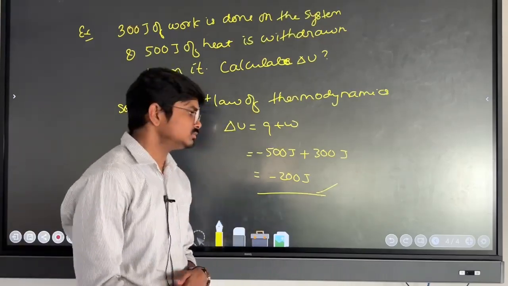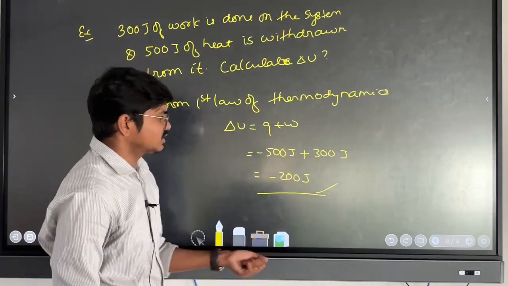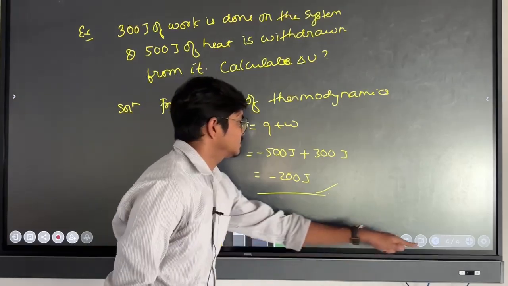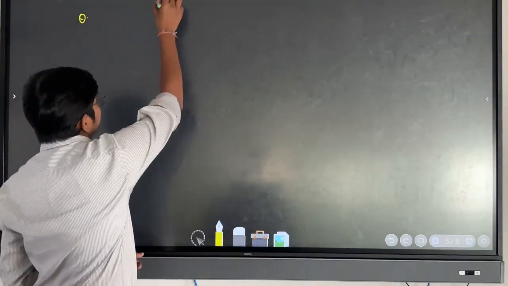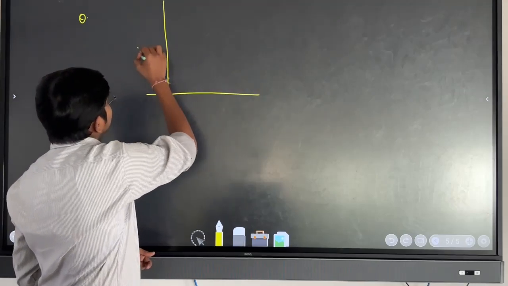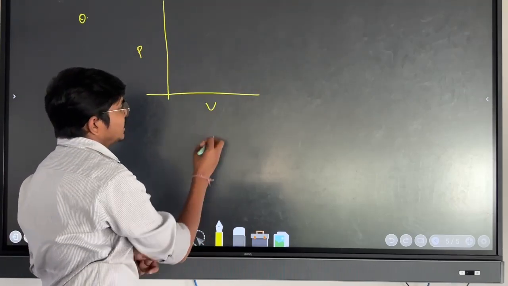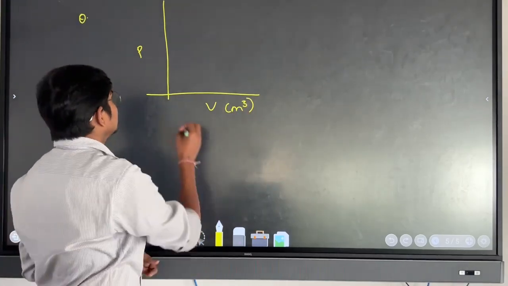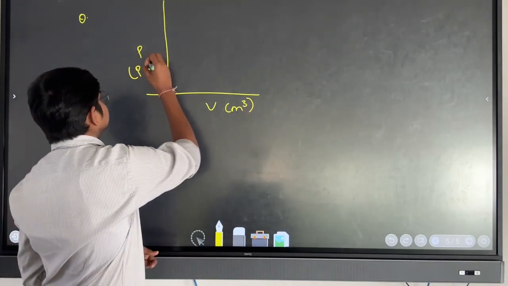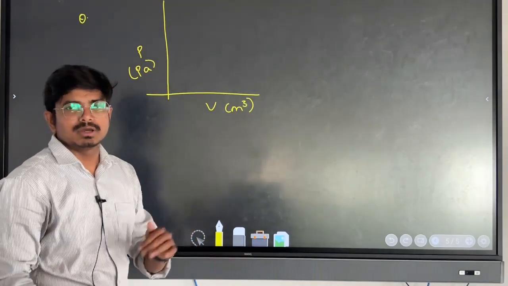Got it? Now coming to the next question. See here, suppose you have the PV graph here and the volume is in meter cube, and the pressure is in Pascal, that is the Newton per meter square.